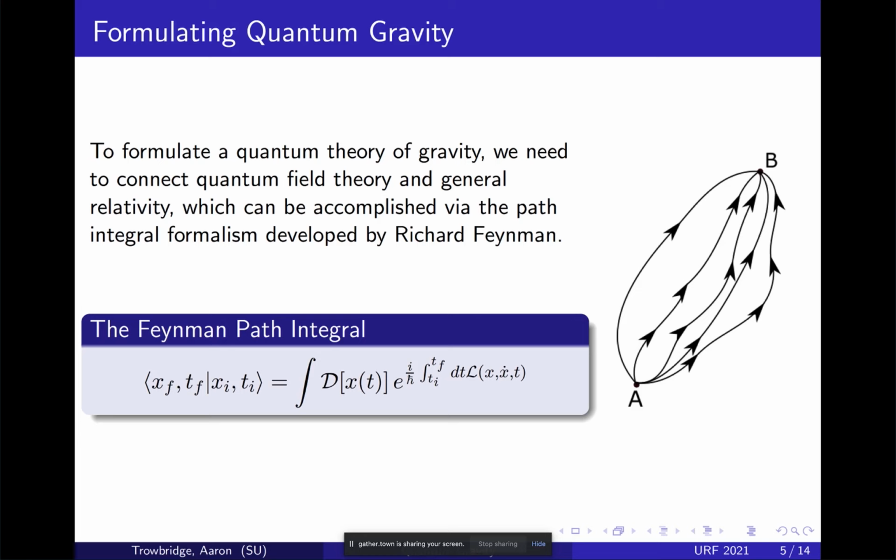A path integral is a formalism for doing quantum mechanics, invented or discovered by Richard Feynman, that says if you want to know the amplitude for a particle to go from point A to point B, classically, if you throw a ball, it's going to go on one path, and in 211 we can calculate that path.